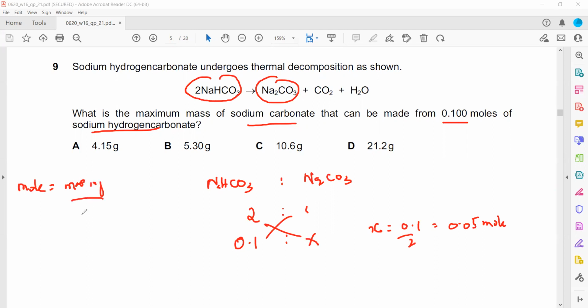You will use the periodic table. For sodium carbonate Na2CO3, sodium is 23 multiplied by 2 atoms, plus carbon is 12, plus oxygen is 16 multiplied by 3. So this will be 46 plus 12, 58, plus 48.